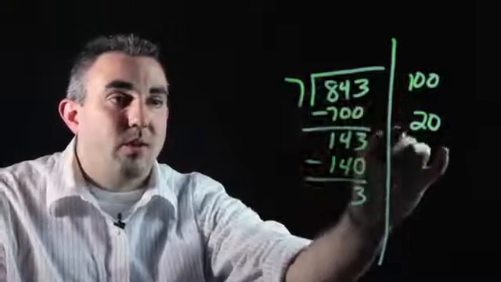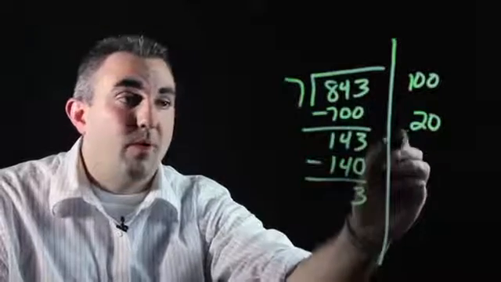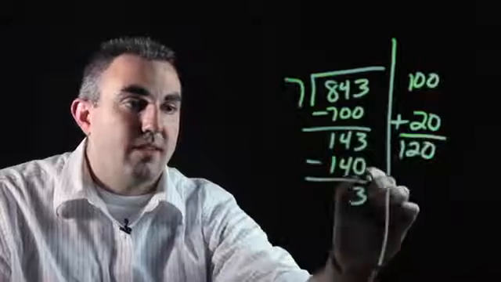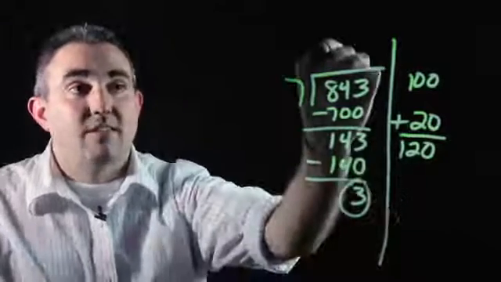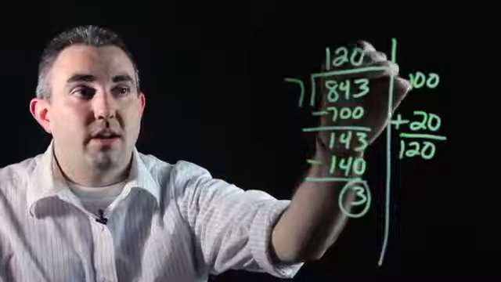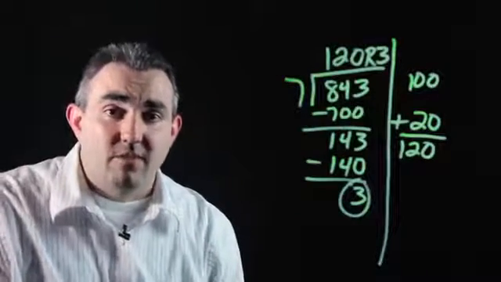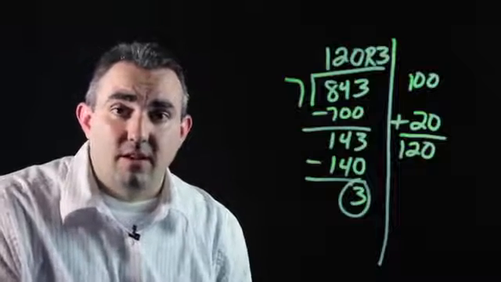We have 100 and we have 20 on this side of our problem. What you need to do is add those numbers. You get 120, and this 3 down here is your remainder. So your answer to this problem is 120, remainder 3, by using the lattice method of division instead of your traditional method.